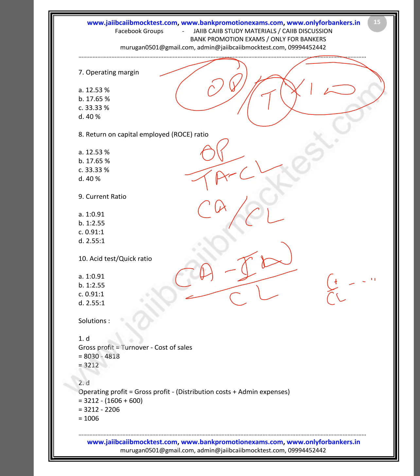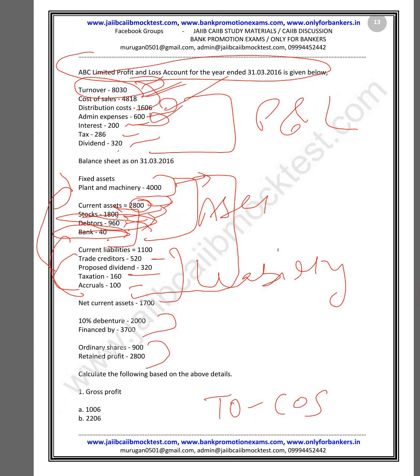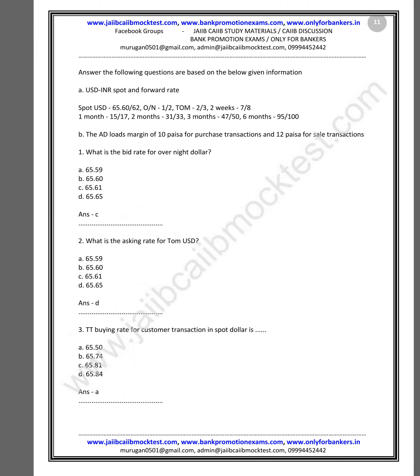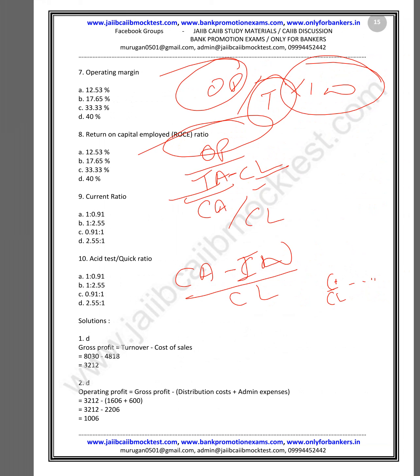Return on capital employed ratio. It is nothing but operating profit divided by total assets minus current liability. Operating profit, the second question we have done, over total assets minus current liability. So total assets is this plus this, and current liability is this. So this is operating profit over total assets minus current liability.